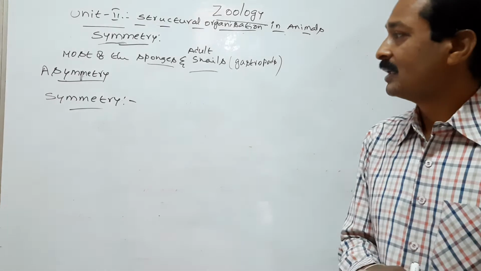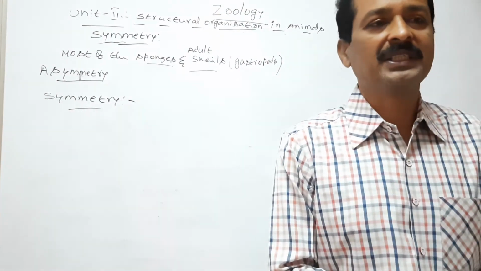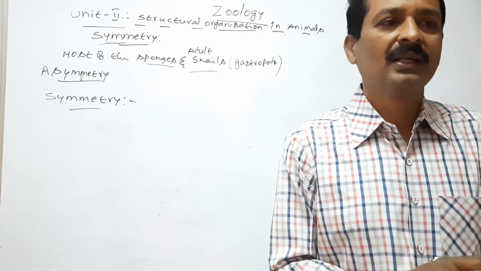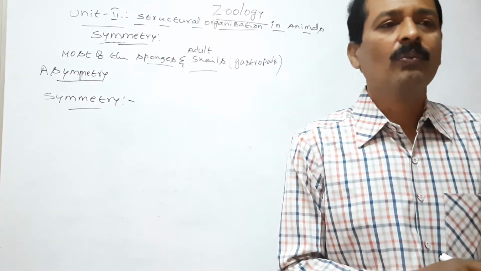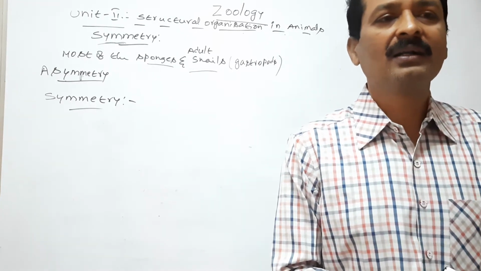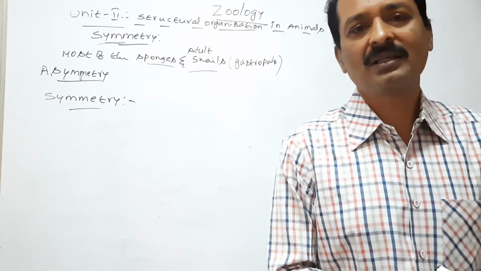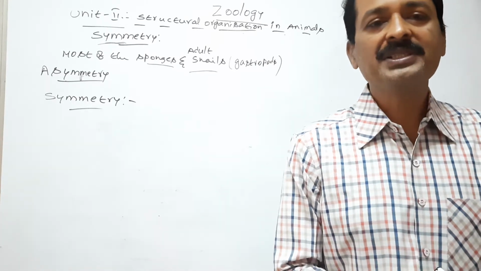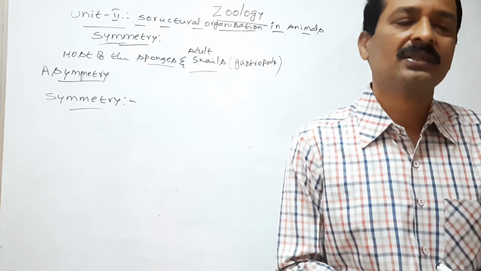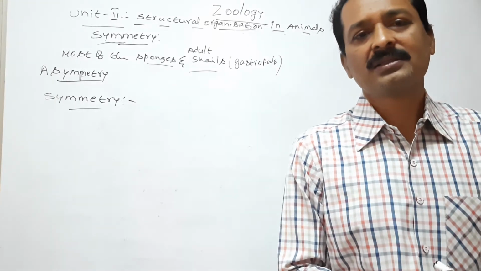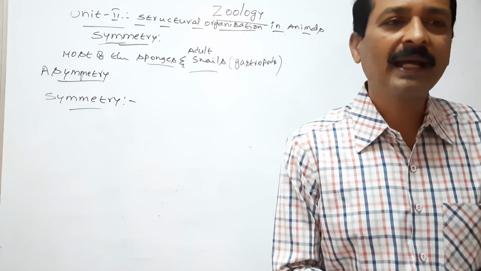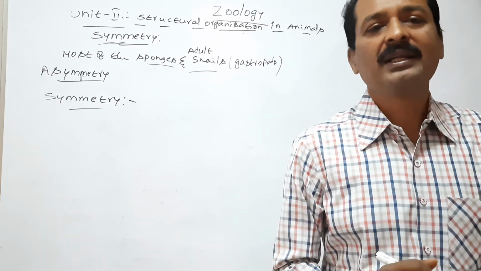So what are symmetrical animals? The animals which can be cut into two equal parts, or antimeres, in one or more planes passing through the principal axis or central axis of the body are called symmetrical animals.